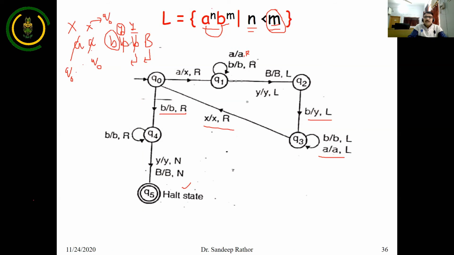And finally, you can find a blank symbol or Y symbol here. It means that now all the B has been covered by your machine. And finally, you will reach the final state. So this is the simple way to construct the Turing machine for a particular language.